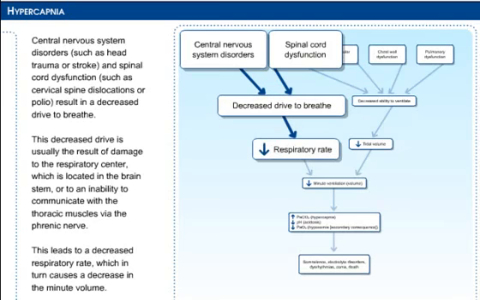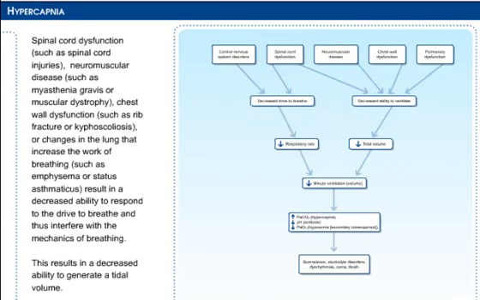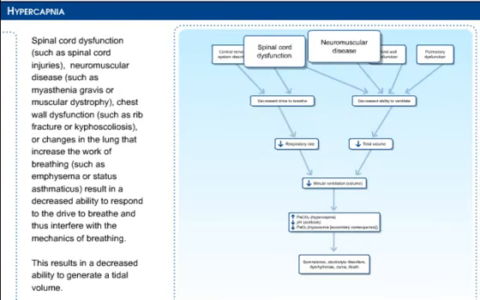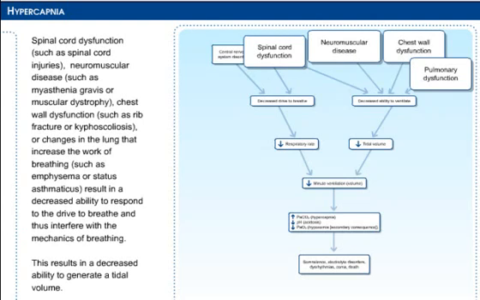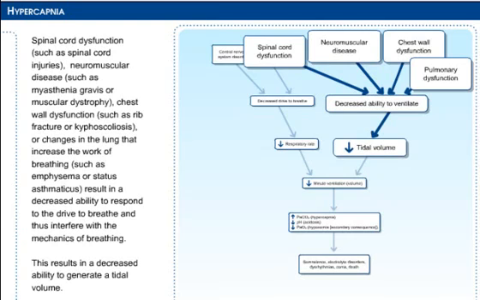This leads to a decreased respiratory rate. In turn, spinal cord dysfunction such as spinal cord injuries, neuromuscular disease such as myasthenia gravis or muscular dystrophy, chest wall dysfunction such as rib fracture or kyphoscoliosis, or changes in the lung that increase the work of breathing such as emphysema or status asthmaticus, result in a decreased ability to respond to the drive to breathe, and thus interfere with the mechanics of breathing. This results in a decreased ability to generate a tidal volume.